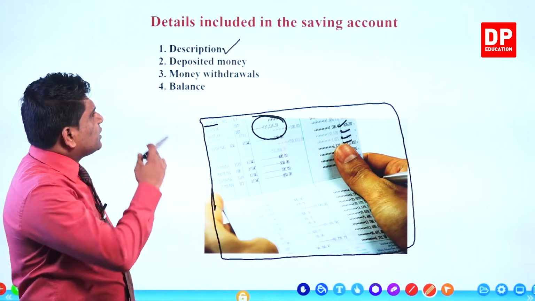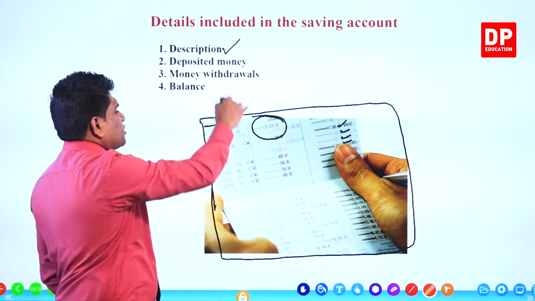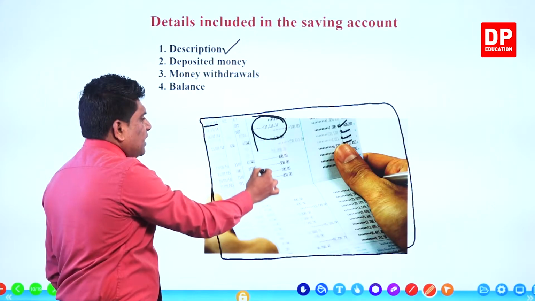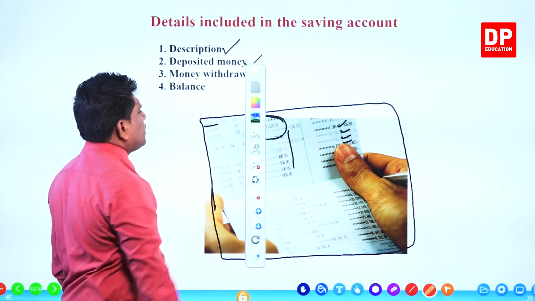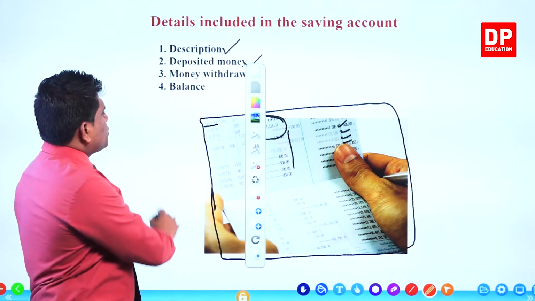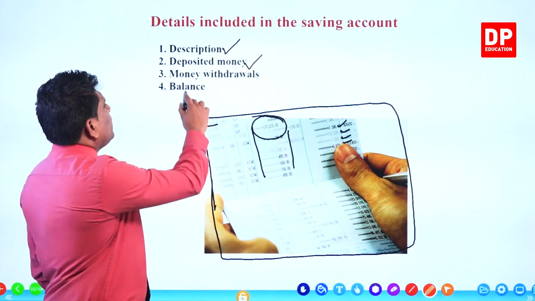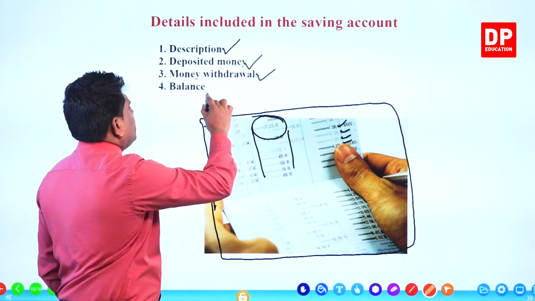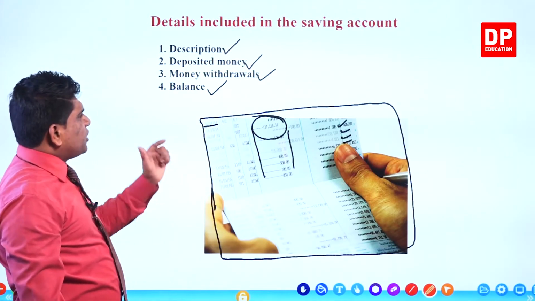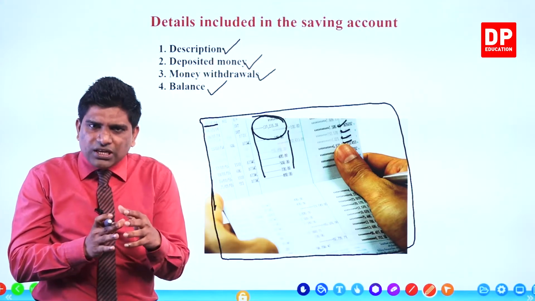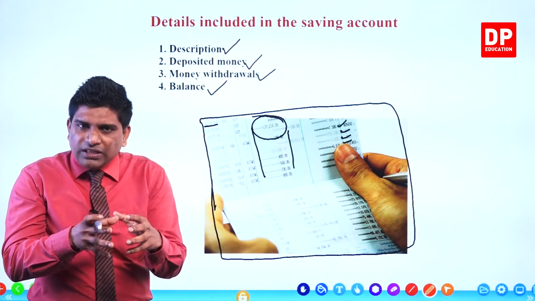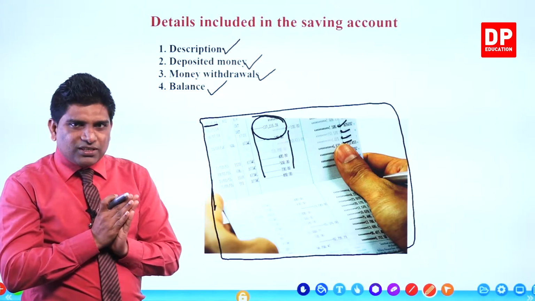So what are the details included in the passbook? Description. Description means they will give it in this area, right? Then deposited money. Then money withdrawals. Then the balance, right? When you deposit money, the amount of money you are going to deposit, with the date, they include in the passbook.